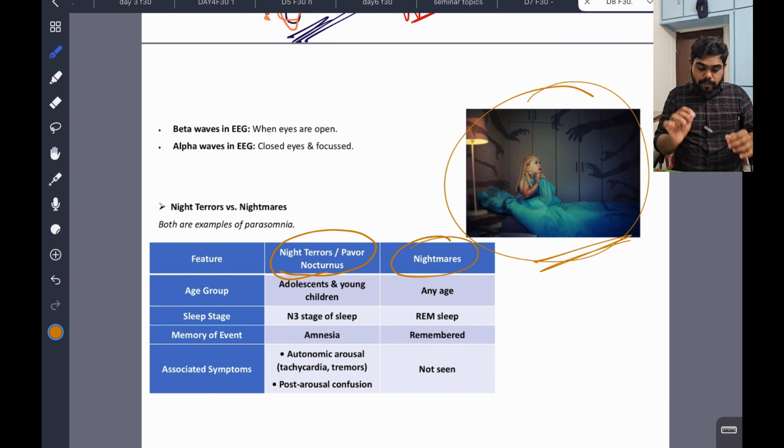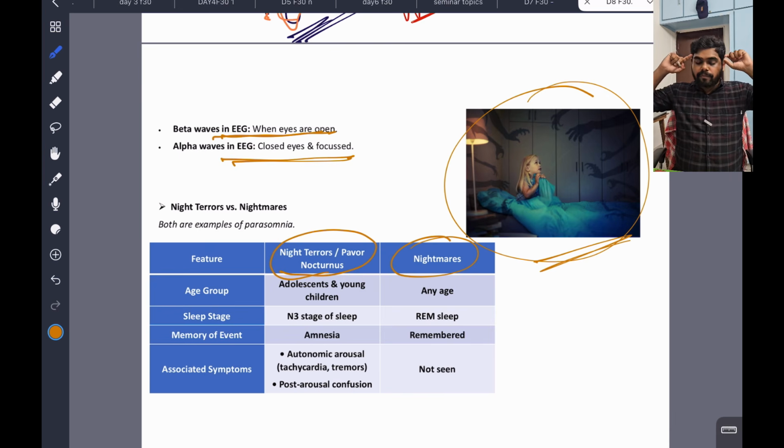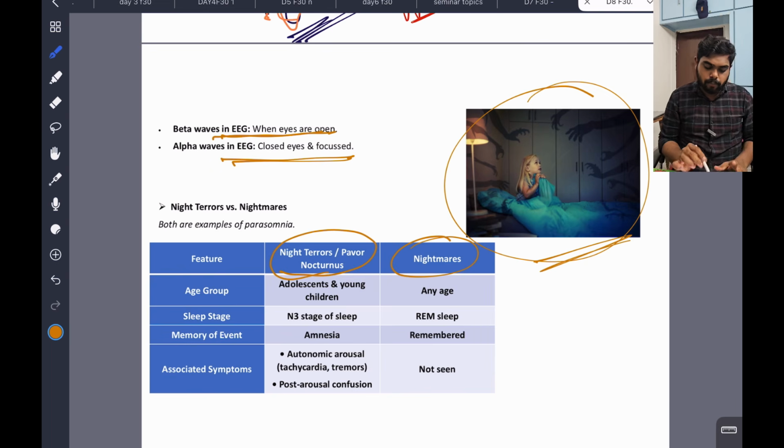This is very important. Before that, beta waves in EEG are seen when eyes are open. Alpha waves in EEG are seen with closed eyes or focused attention. Alpha waves are indicative of focused attention or closed eyes. That is important. When eyes are open, it is beta waves. Just one point you should know.